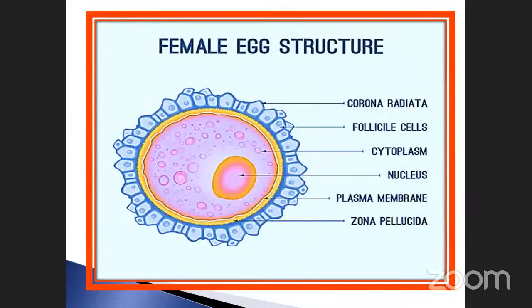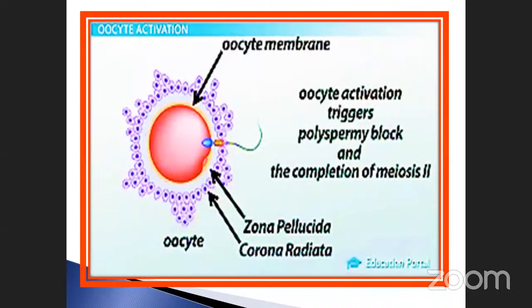See the female egg structures: corona radiata, follicle cells, cytoplasm, nucleus, plasma membrane, and also zona pellucida. These are the other structures. I have selected so many slides for your reference only. This is the oocyte membrane, inside the membrane. Here the zona pellucida, then the corona radiata. After the completion of meiosis, the sperm enters. I have already sent one AV video also, just refer to it and you will get the idea.